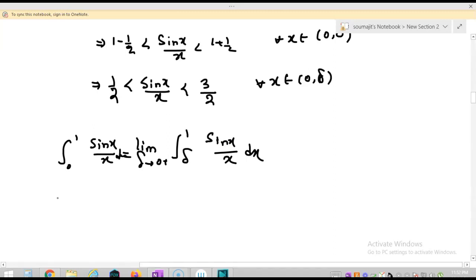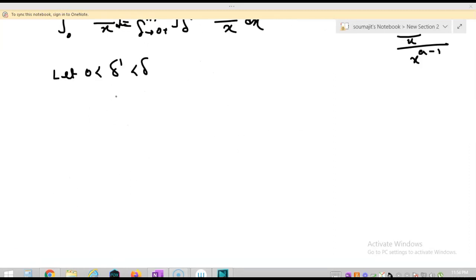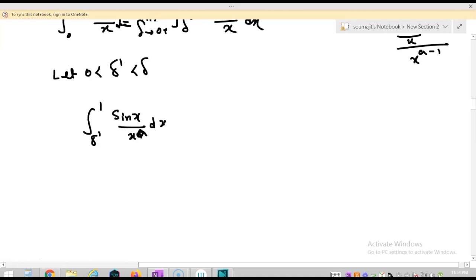Okay, so I can write. Now let me choose a point. Let 0 less than delta dash less than delta. Okay, I am choosing this. Now in this interval I am considering integration delta dash to 1 sine x by x to the power a dx minus integration delta to 1 sine x by x to the power a dx.